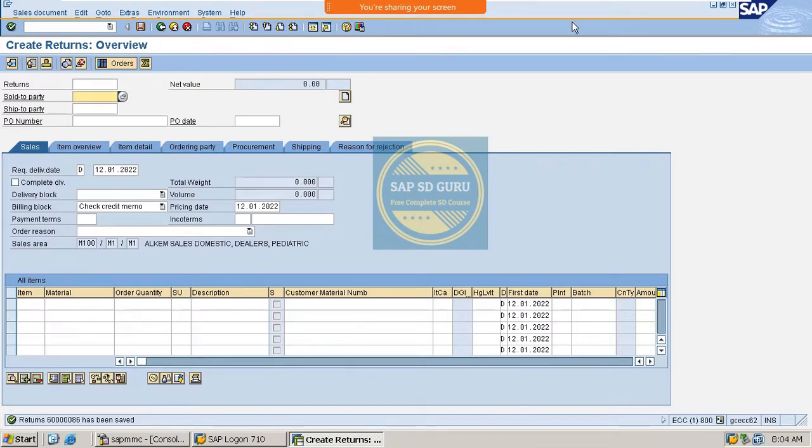See, now the return order got saved. Here we have Save. I created the return order. For the quantity, you removed that billing block, right? Yes, I have removed it. And let me go through the return order again.